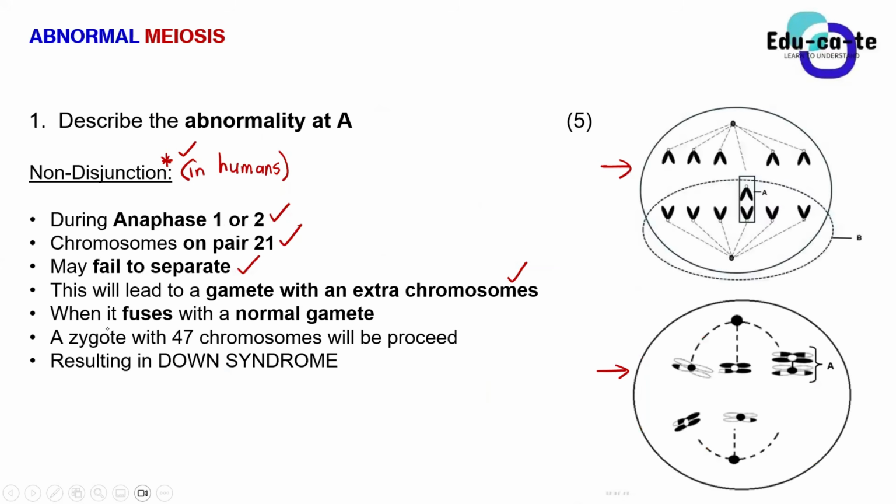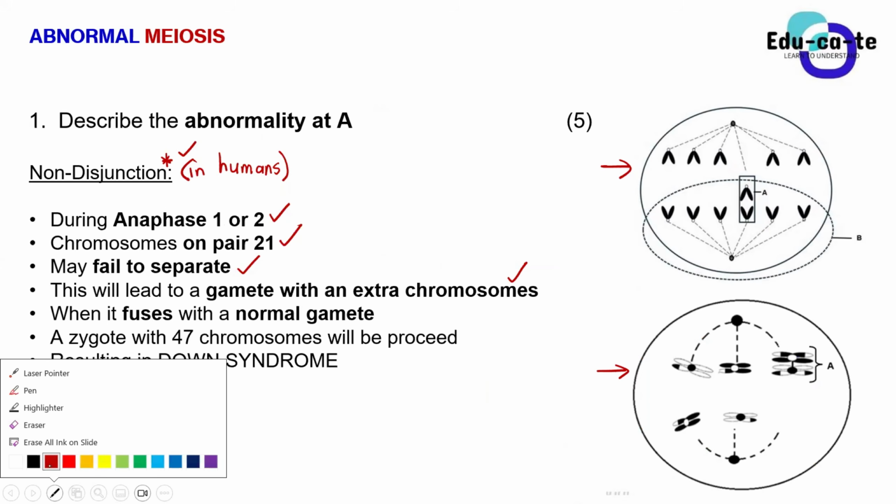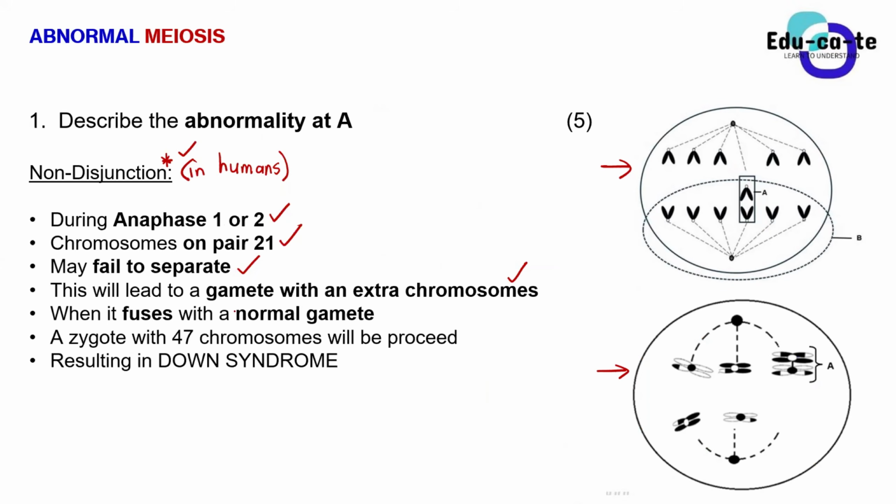So basically, when this gamete having an extra chromosome fuses with a normal gamete during fertilization, because you guys already know that the sperm cell and the egg cell, or the ovum, you must call it the ovum, must fuse together to create a zygote. You already know that from your previous knowledge. For you to end up having a baby at the end of the day, you need a sperm cell and an ovum, and then you fuse them together. Then you can now work on developing the baby.